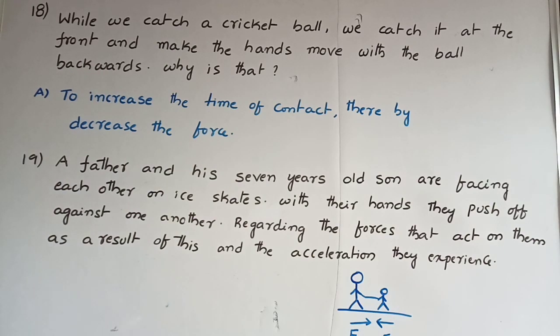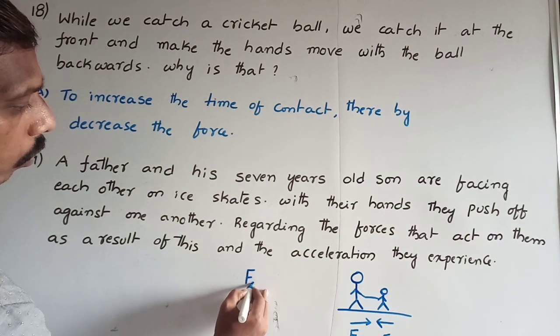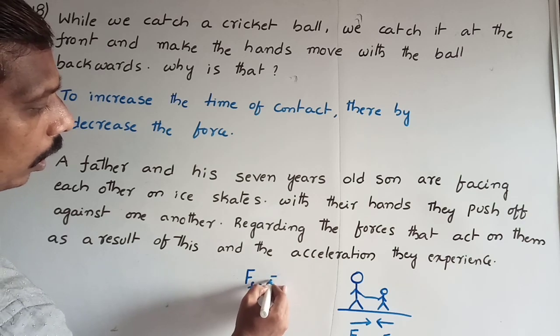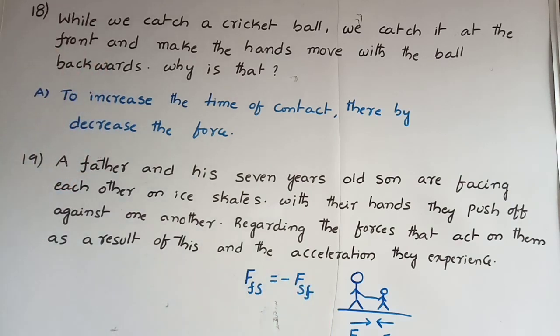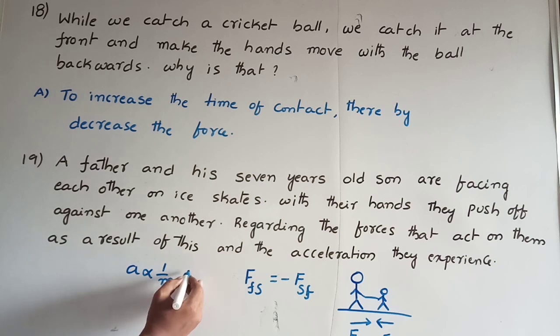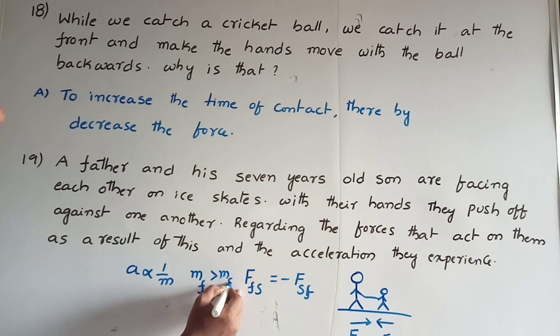That means both experience the same forces. Force exerted by the father on the son is equal to minus the force exerted by the son on the father. But here, the mass of the father is more. Acceleration is inversely proportional to mass. That's why the father will experience less acceleration because of his more mass. Mass of the father is greater than the mass of the son, so acceleration of the father is less than the acceleration of the son.